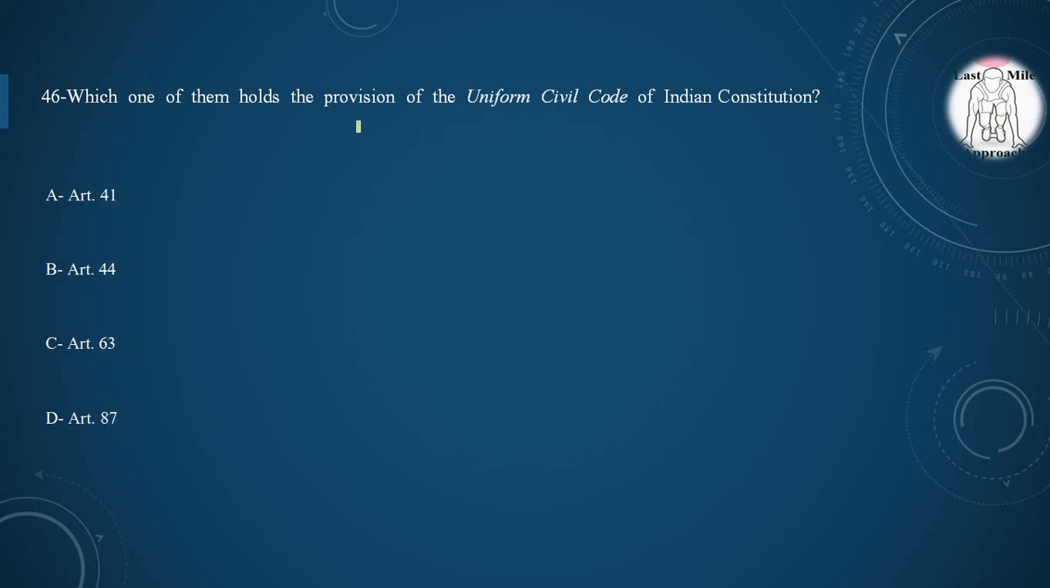Next question, which one of them quotes the provision of the Uniform Civil Code of Indian Constitution? Option A, Article 41, option B, Article 44, option C, Article 63, option D, Article 87, and the correct option is option B, Article 44, quotes the provision regarding the Uniform Civil Code.